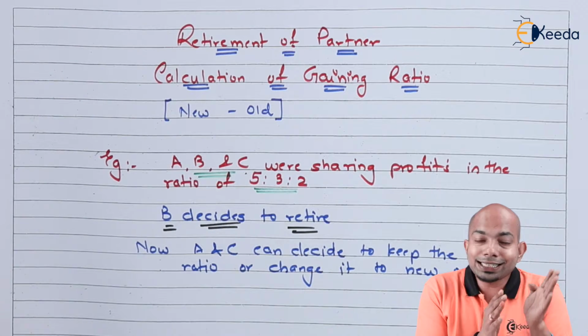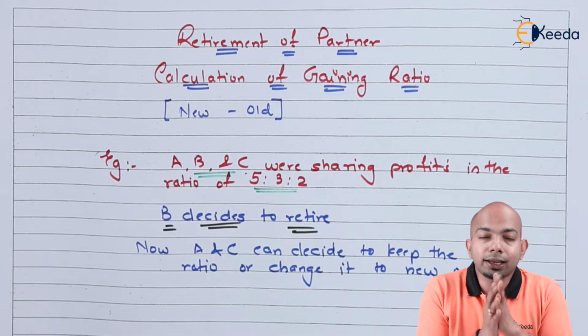All of a sudden, B decides that he has to retire, and accordingly he takes the retirement decision.